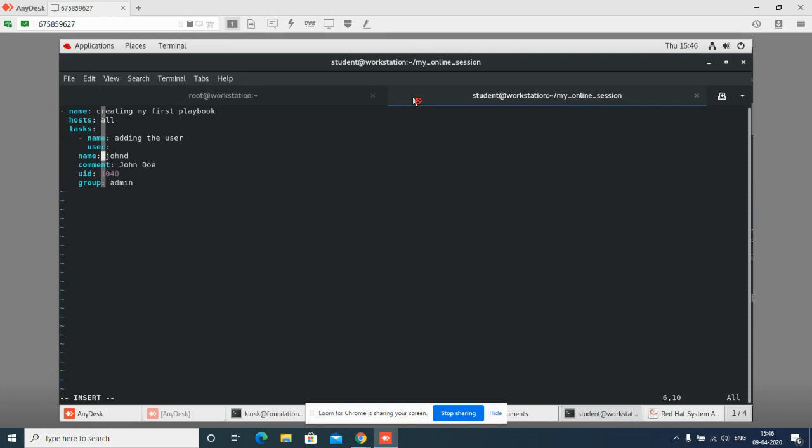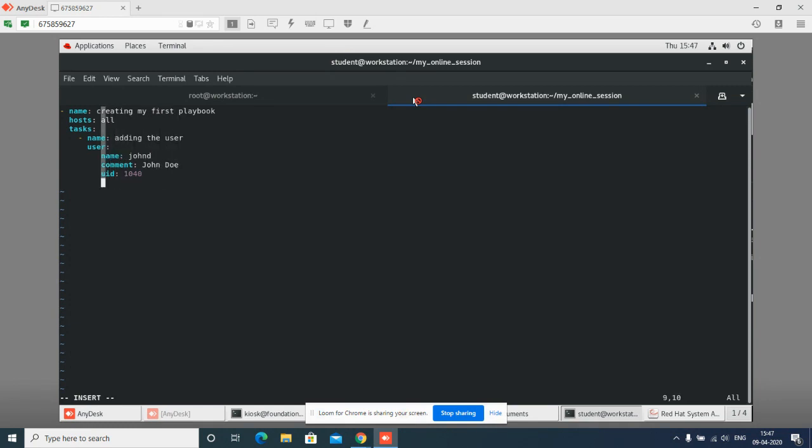Just write it so that the parameters are proper. I am using one module. Inside the module, the parameters are name, comment, UID, and group. If you want to define them, you can define them. If you want to delete, you can delete. Now I will say my name is John.